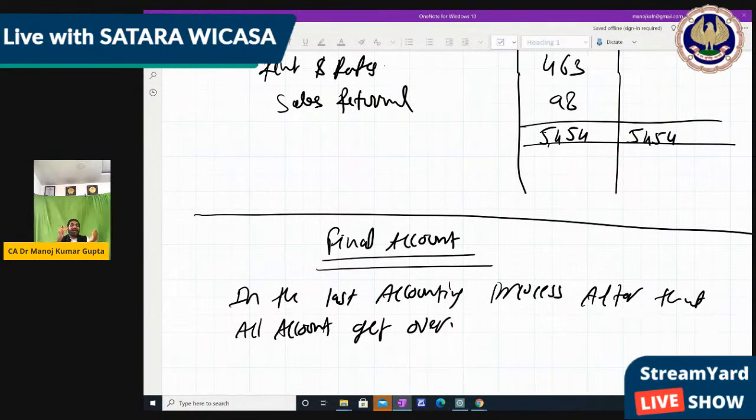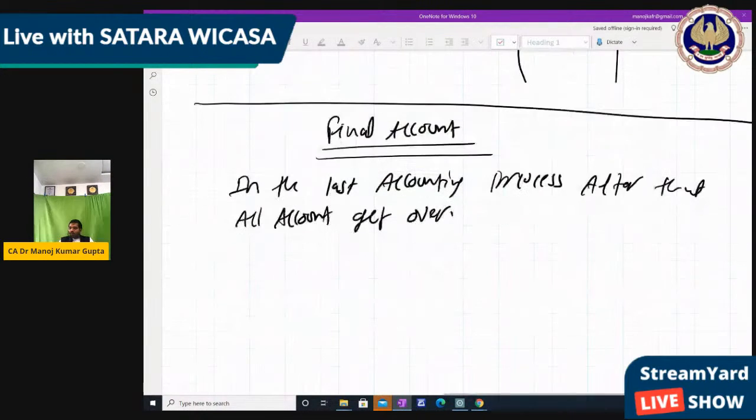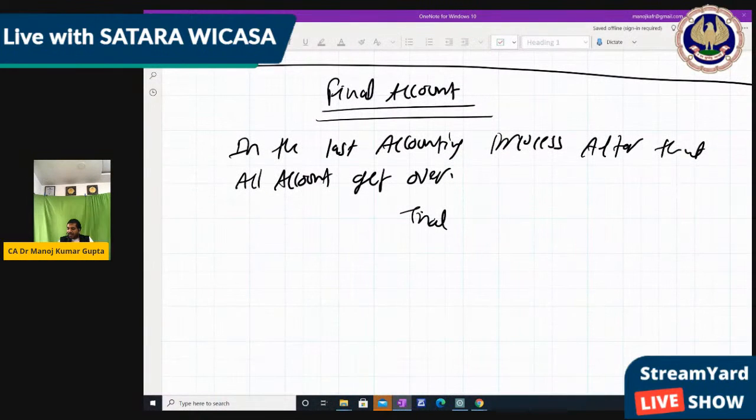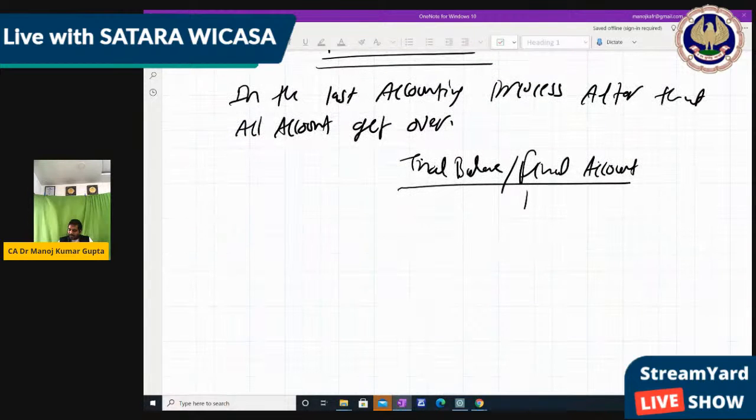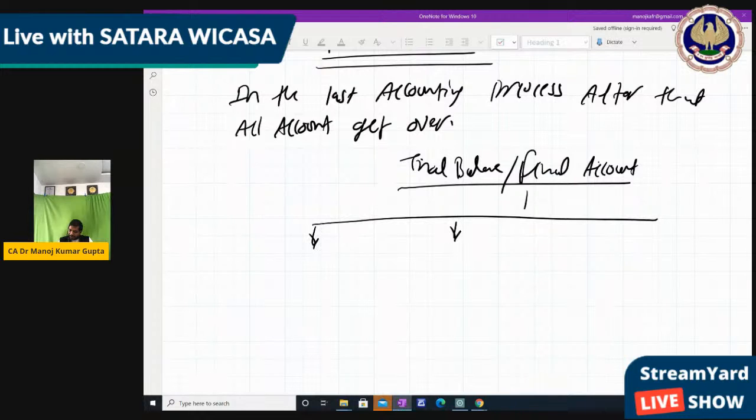So these are revenue items which are included in the trading account and P&L. What we have to do is divide that trial balance, which I am now calling the final account, into three parts: the trading account, the P&L account, and the balance sheet.